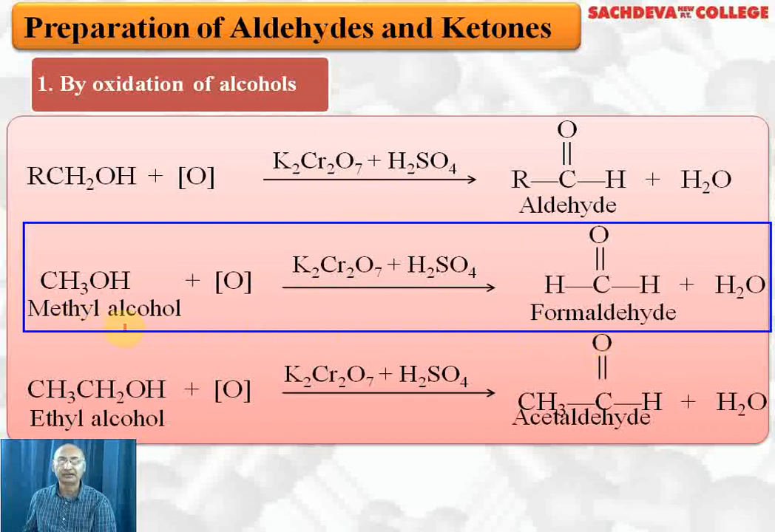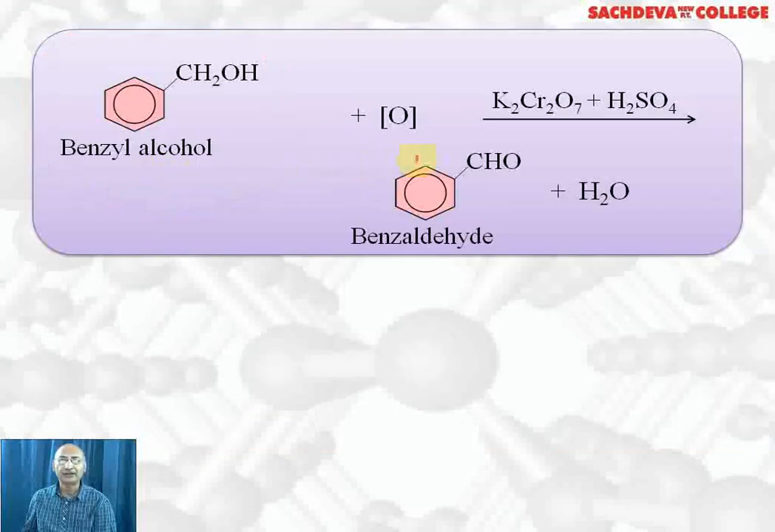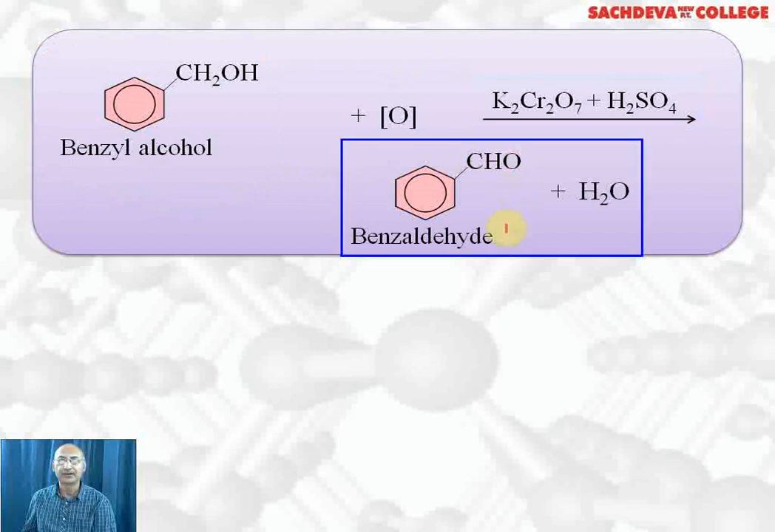IUPAC name of methyl alcohol is methanol and formaldehyde is methanal. Ethyl alcohol on oxidation with acidified dichromate gives acetaldehyde. IUPAC name of acetaldehyde is ethanal and ethyl alcohol IUPAC name is ethanol. Benzyl alcohol, if we oxidize with K2Cr2O7 and conc sulfuric acid, the product formed is benzaldehyde. IUPAC name of benzyl alcohol is phenyl methanol and benzaldehyde can also be called benzene carbaldehyde.